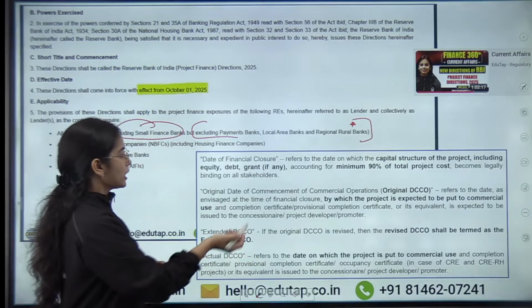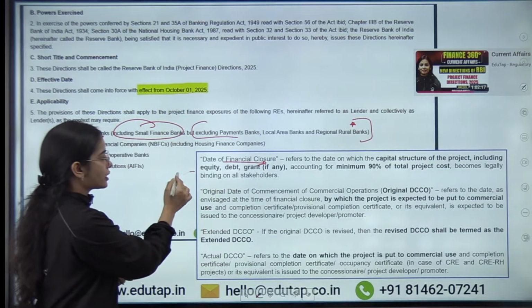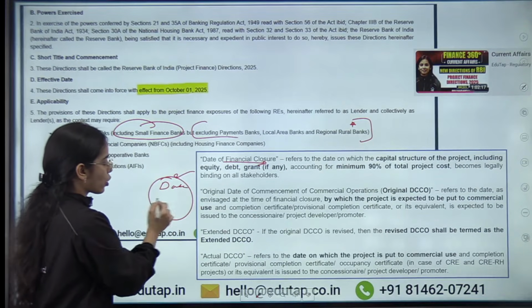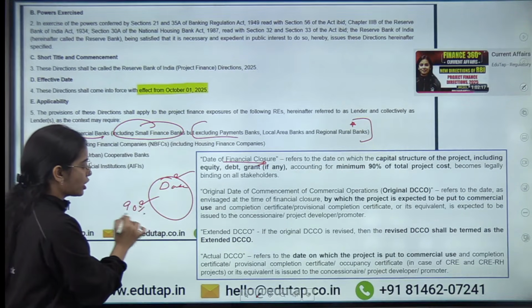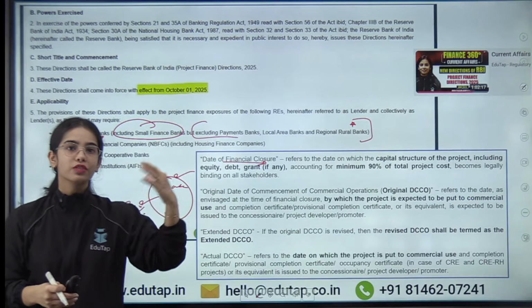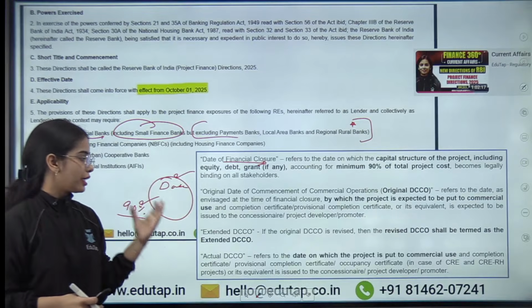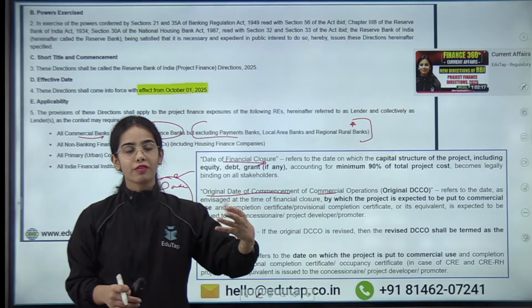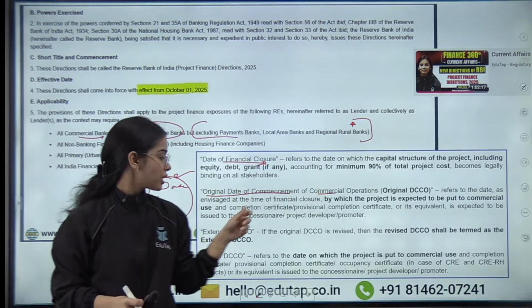Okay, so basically date of financial closure means that on this date you have got at least 90% of the funding for your project, or you have found the sources from where you will get the funding. Original date of commencement of commercial operation means the original date that you have given, the 1st of January 2026.